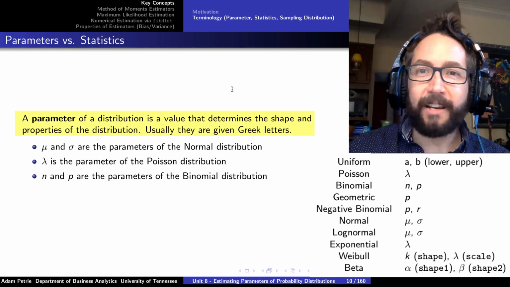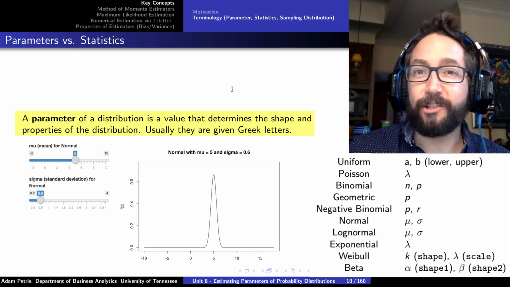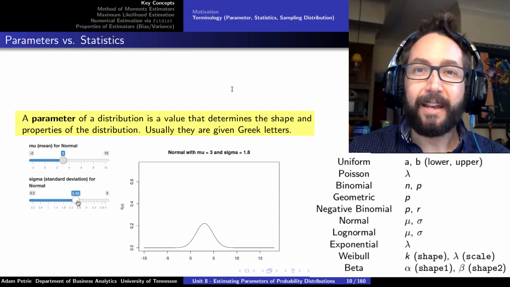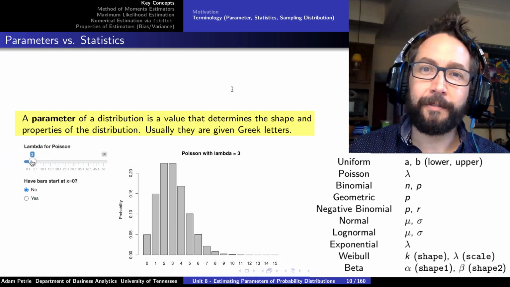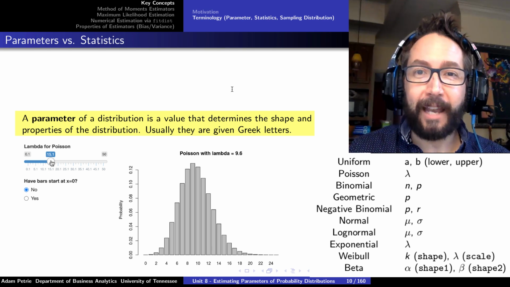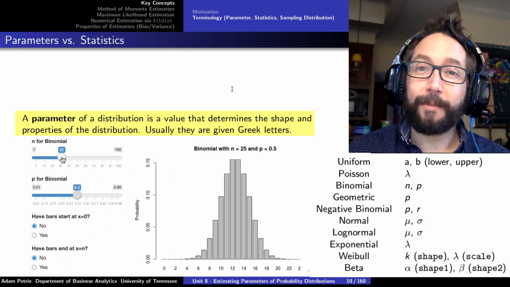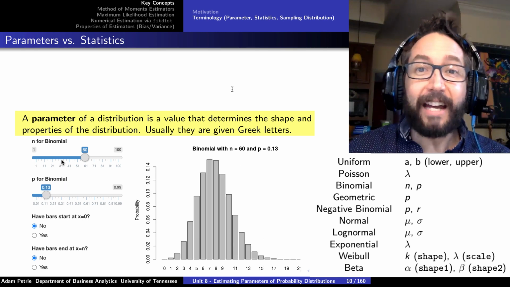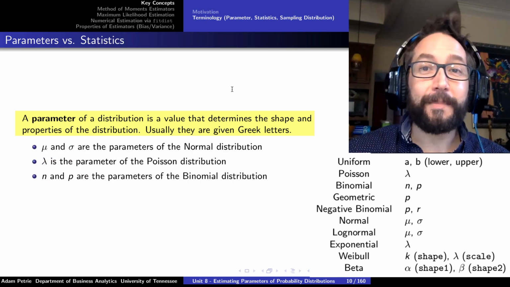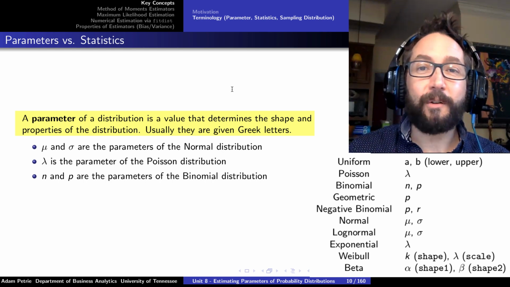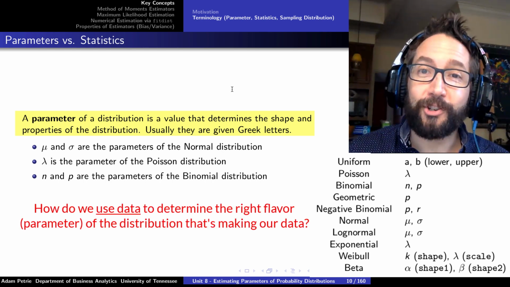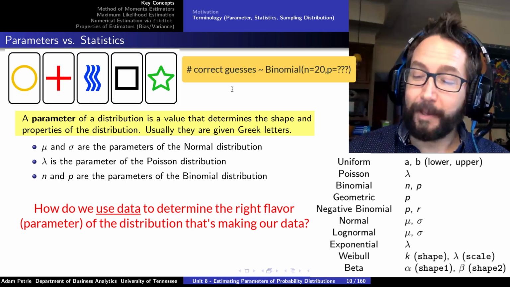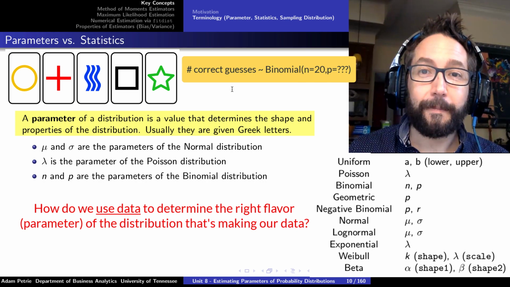A parameter is just some number that helps to define the shape of the distribution. The normal distribution has parameters mu, the peak, and sigma, the half width of that curve. The Poisson distribution has parameter lambda. The binomial distribution has parameters n, the number of trials, and p, the probability of success. And that is what I would like to estimate based on some data that I've collected. I want to know what flavor of binomial distribution is actually generating the number of correct guesses that people are coming up with to these ESP cards.